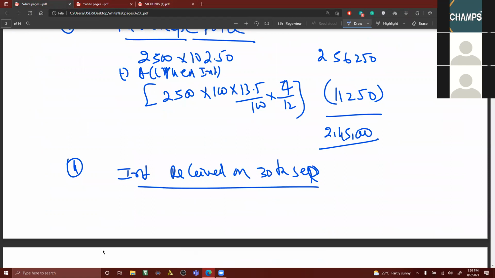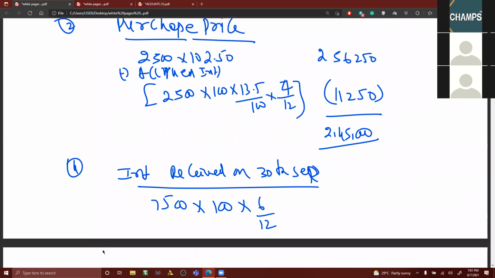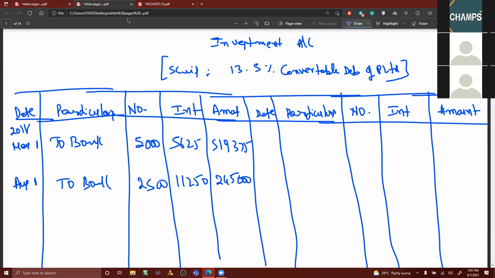So on 7,500 into 100 rupees face value into 6 by 12. It is to take into income column 50,625.